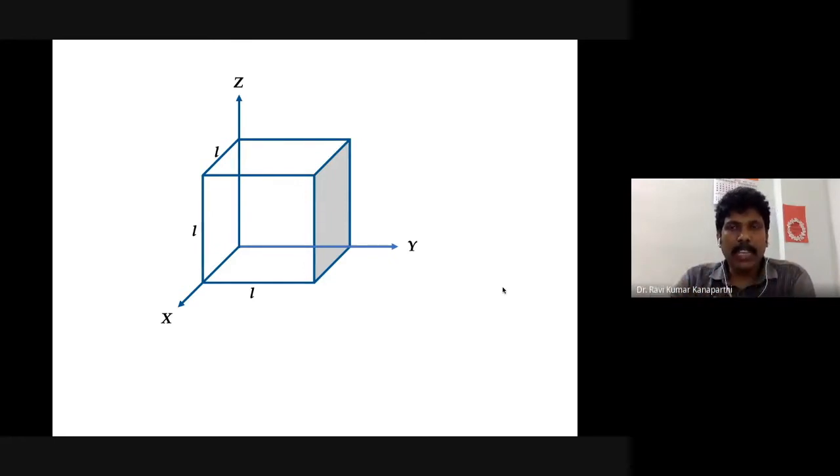Where will it have a maximum? It is obvious, nothing to think much. At the center of the box you have a maximum value. Whether it is along the x direction or y direction, it doesn't matter. At the center, we have a maximum wave function, right?